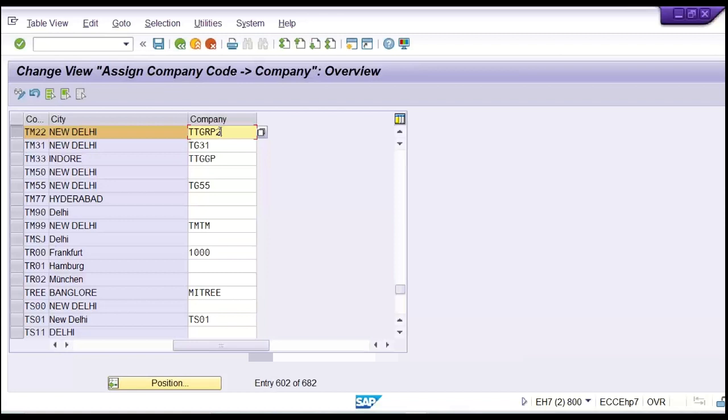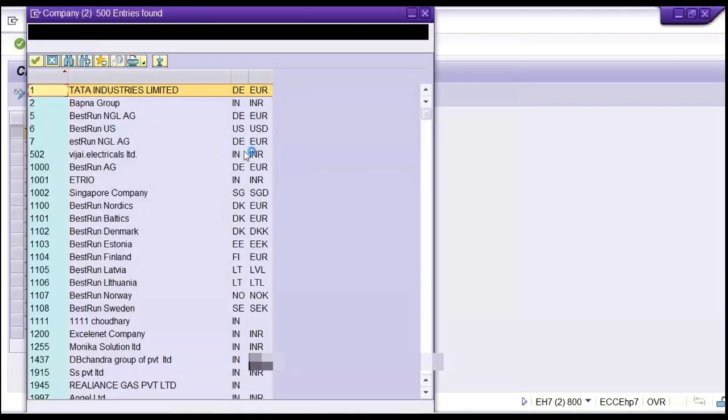Somewhere on a notebook, you can note down the code your company has created, because sometimes you forget the code itself. Then what to do, how to remember, isn't it? So again, you'll have options here. Look here, there is a small pop-up box. That is called a drop down.